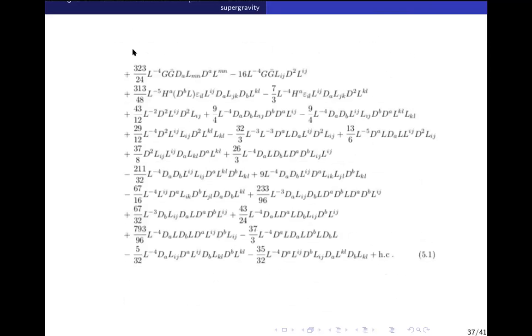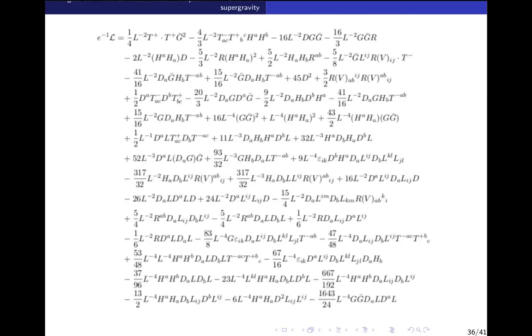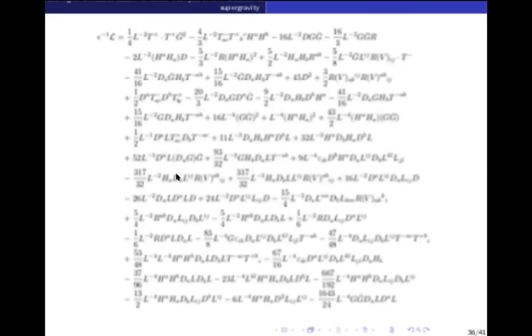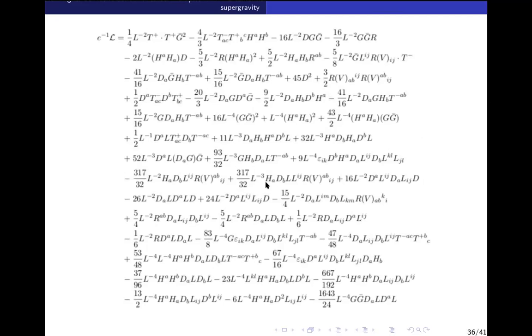Okay, and it has coefficients like 313/48. Right? What is going on? So how do we know that this is the correct Lagrangian? If there is 323, normally I think that's wrong. But yeah, exactly. 1643/24, right? So this one, right? There are people who do it with Cadabra and verify and so on, right? But there is no. Derive this? Yeah. So this is my 1.5 years of work.